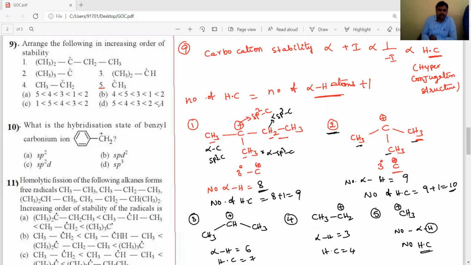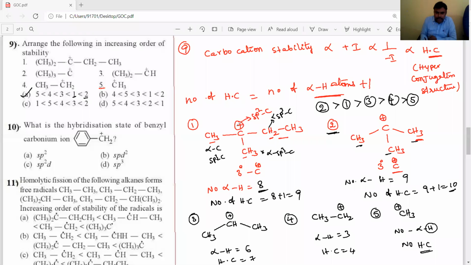Next, first one. Second, first, next, third, fourth, fifth. So the answer is the first option. So the correct stability order is 2 is more stable than 1, and then 3, and then 4, and then 5.